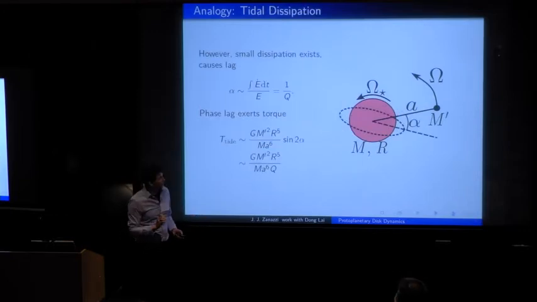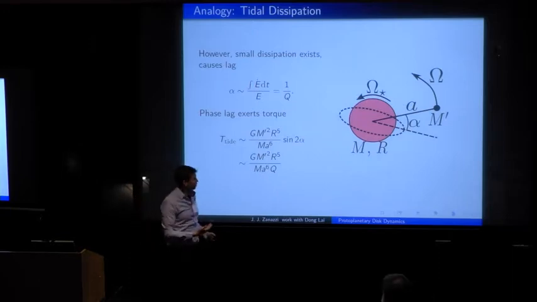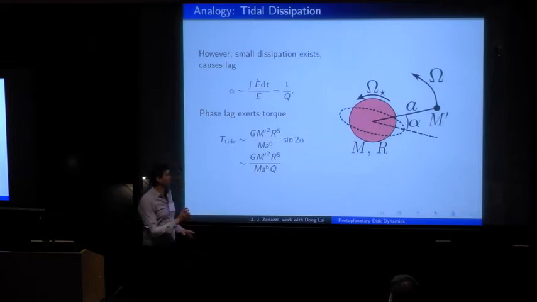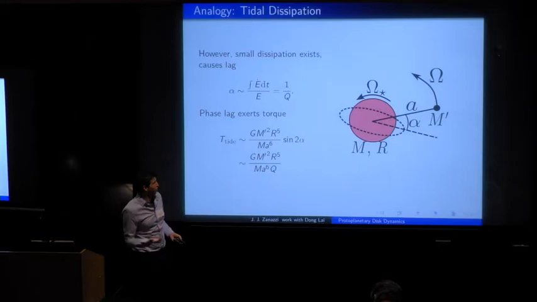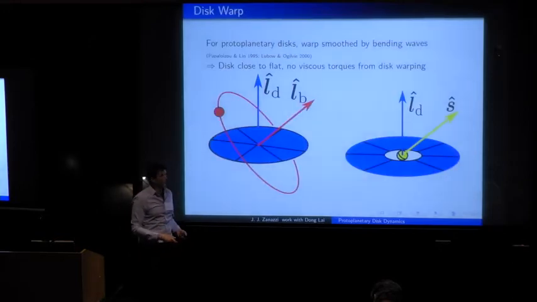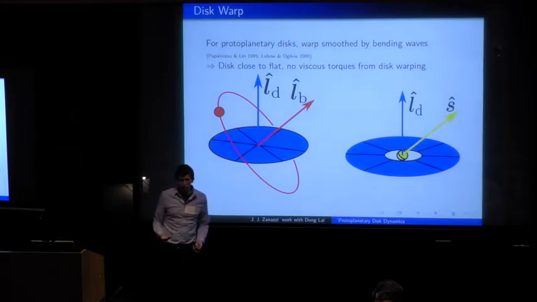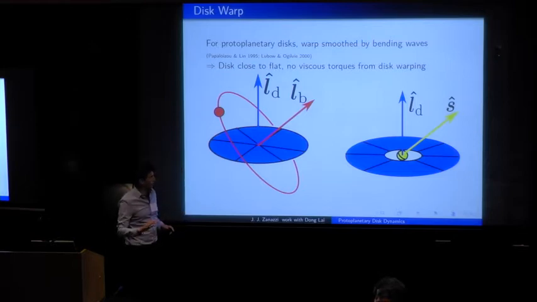However, there is a tiny little bit of dissipation, and this tiny little bit of dissipation exerts a back-reaction torque on the host, and this back-reaction torque works to either spin up or spin down the host. It either works to drive in or out the semi-major axis, and it works to either pump up or pump down the eccentricity of the orbit of the perturber with respect to the host. And it turns out that viscous torques from disk warping work in basically exactly the same way, because to leading order, these protoplanetary disks are very hot, and this means that bending waves work to very efficiently smooth any disturbance induced on the disk by the oblate star or the binary companions.